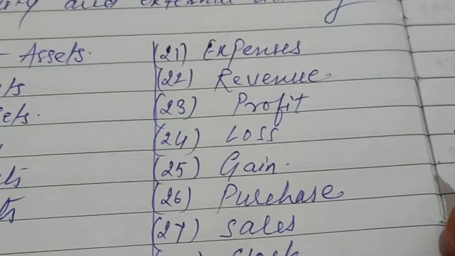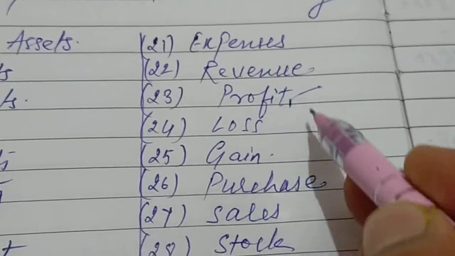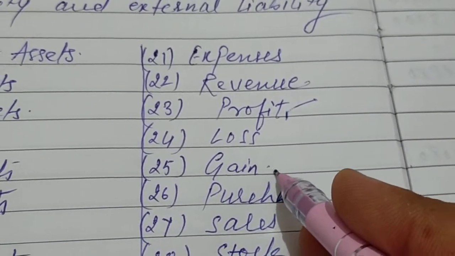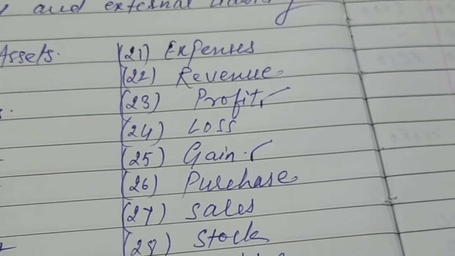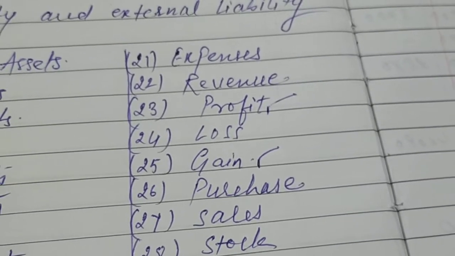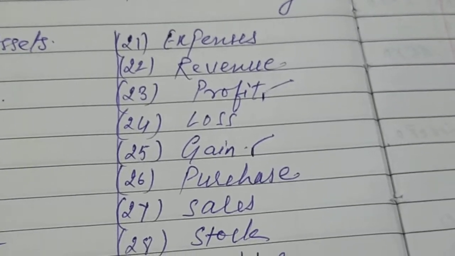Here in accounting we use the words profit and gain most. Basically these two words are synonyms of each other. Profit means whenever we sell something for more than the cost.